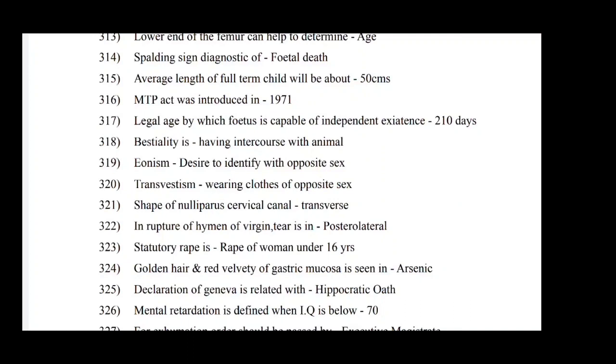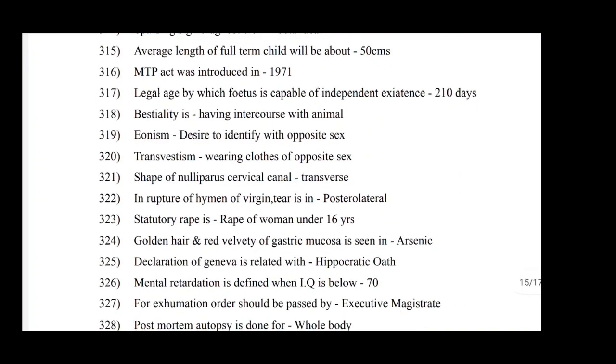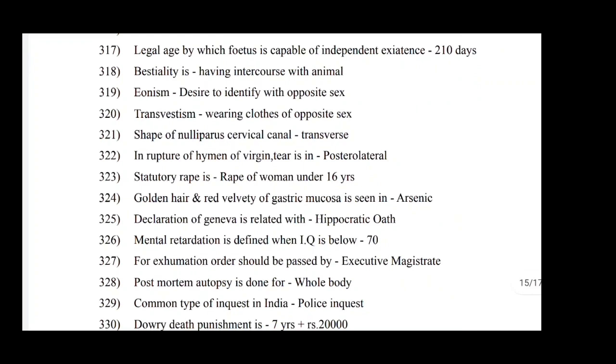Bestiality is having intercourse with an animal. Eonism: desire to identify with the opposite sex. Transvestism: wearing clothes of the opposite sex. Shape of nulliparous cervical canal is transverse. In rupture of hymen of a virgin, tears are in the posterior lateral position. Statutory rape is rape of a woman under 16 years.